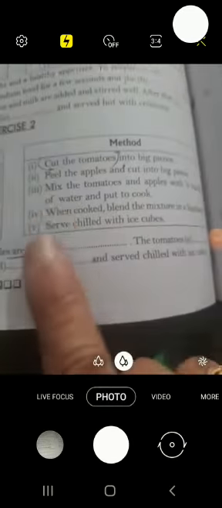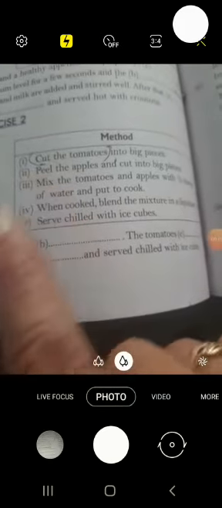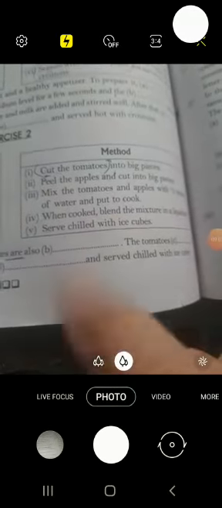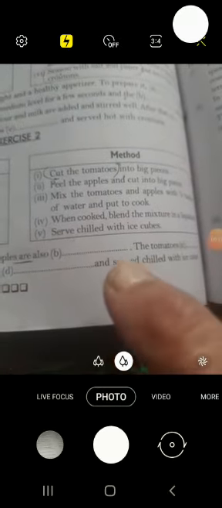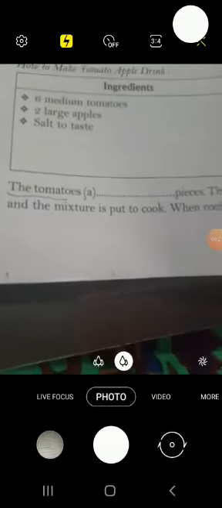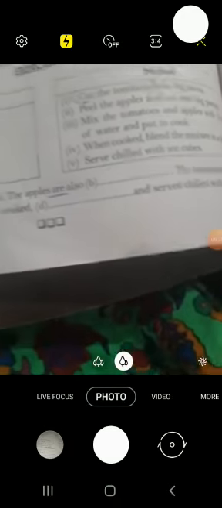So the verb will be changed into third form: cut, peeled, mixed, blended. Serve will become served. So they have already cut the tomatoes. In the active sentence, tomato is object and cut is verb. But when they give the exercise in this manner, tomatoes has become the subject.